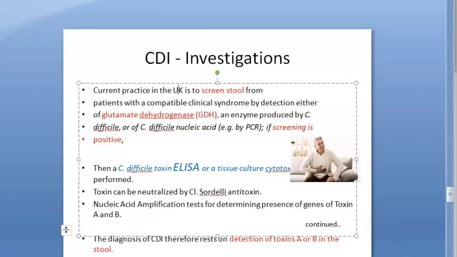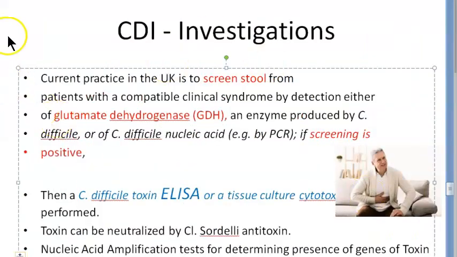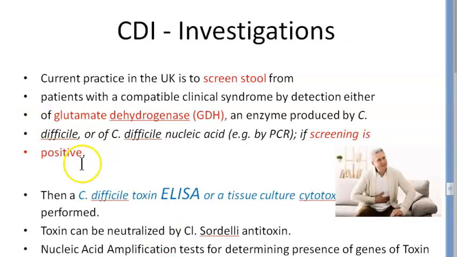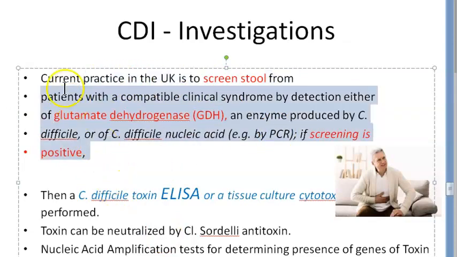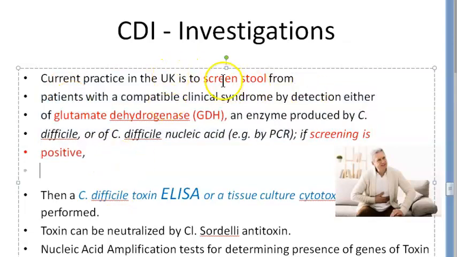Okay. Now we are continuing with investigation. So actually what we want is to detect the toxin. Please, you have understood that part, right? Focus, people. Now, instead of going and looking for the toxin, in UK what they do is they first screen the stool for something called GDH. GDH is glutamate dehydrogenase. This is also an enzyme which is produced by Clostridium difficile. If they find this, I think it is easier to detect. If this enzyme is there, then they think that yes, there is this bacteria. It is a screening they are doing.